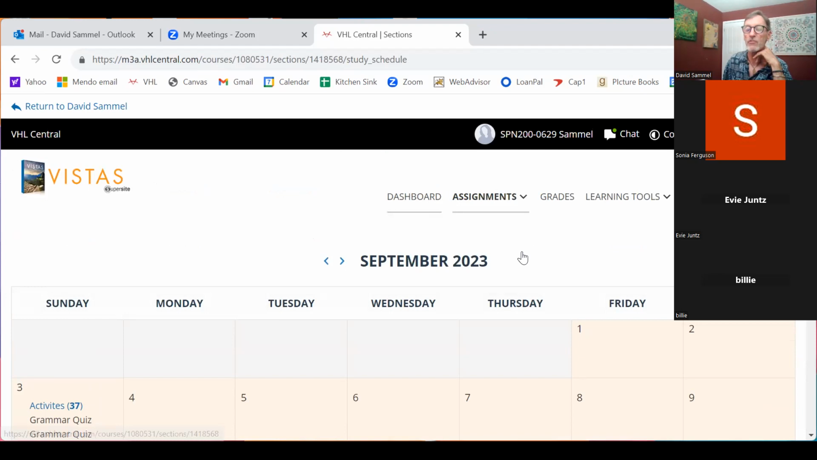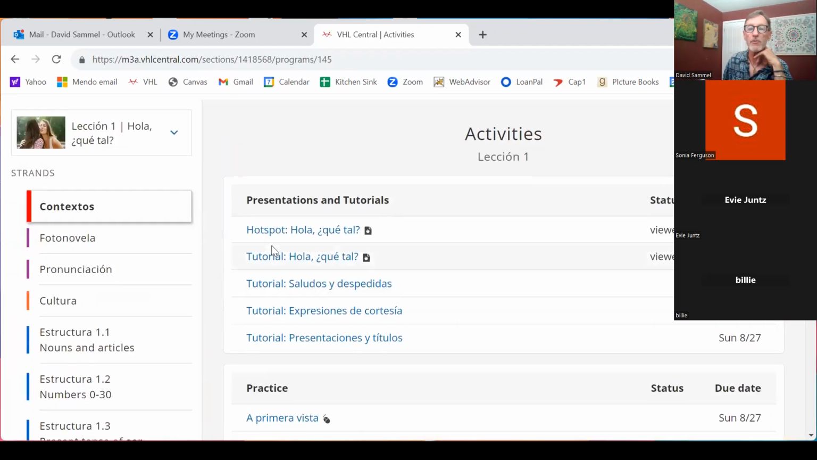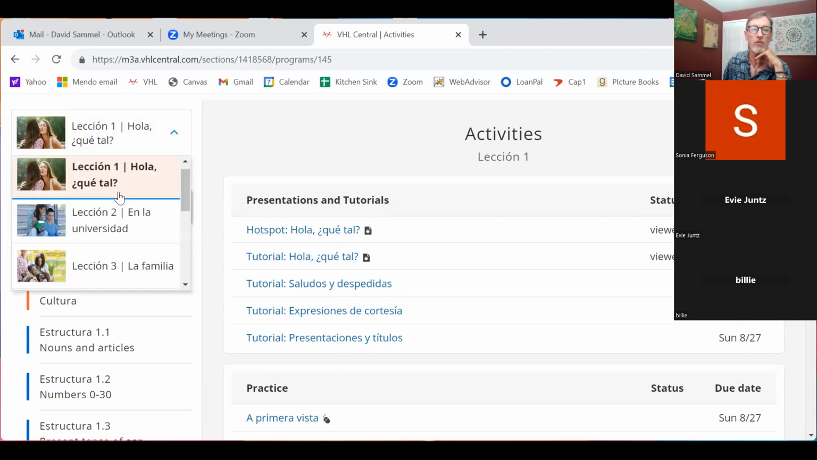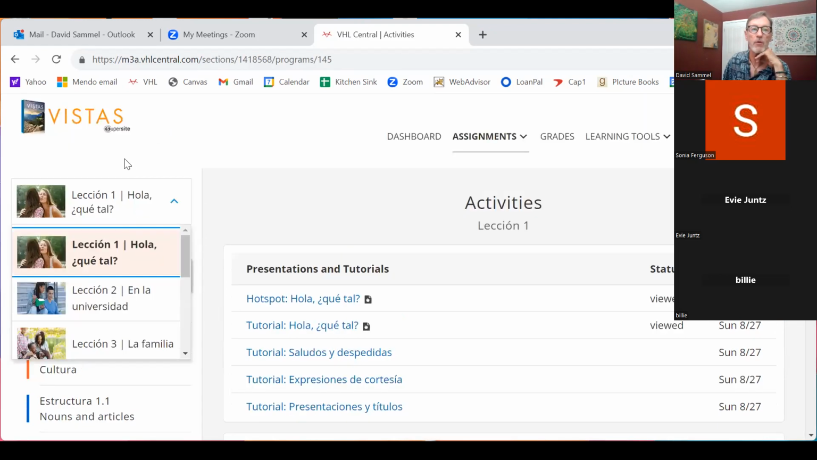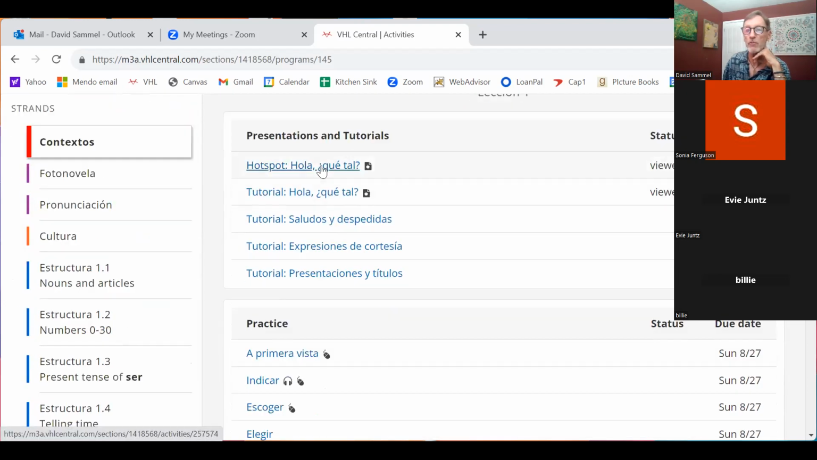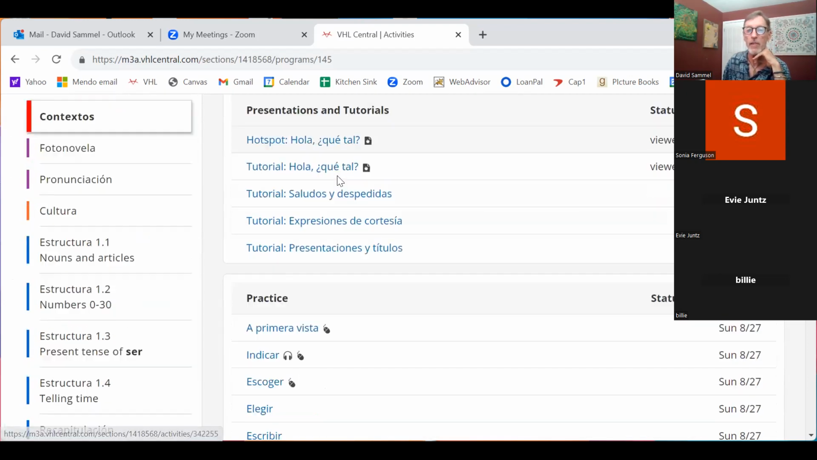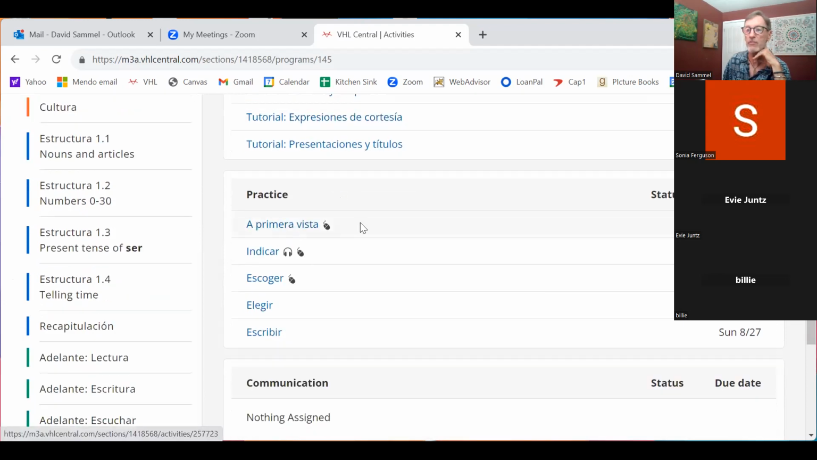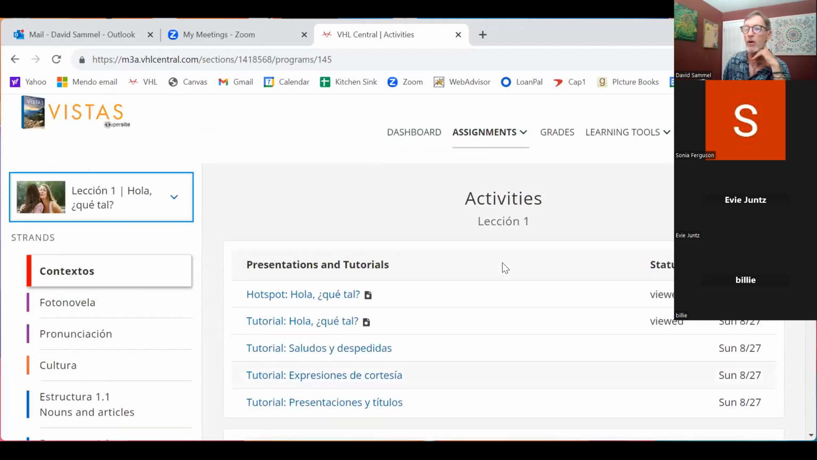Let's go to assignments and just see what's going on here. You're going to see that you've got all sorts of things to do here. We're in lesson 1. You can access all your lessons here, but right now we're going to stay in lesson 1. And you've got all these things to do. Now, we already viewed these two because we just took a look at them, but you also get some practice stuff to do. Oh, let me show you one more thing while I'm on it.